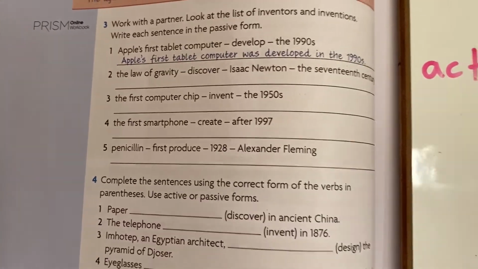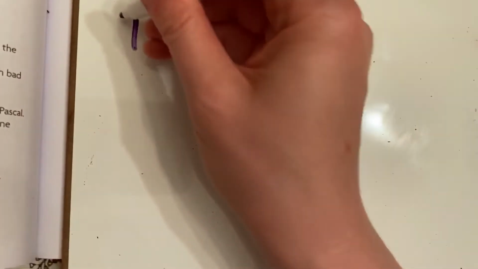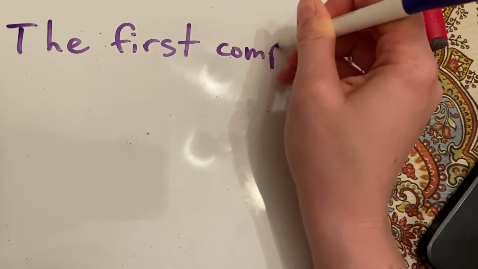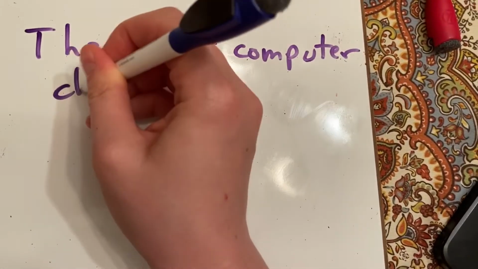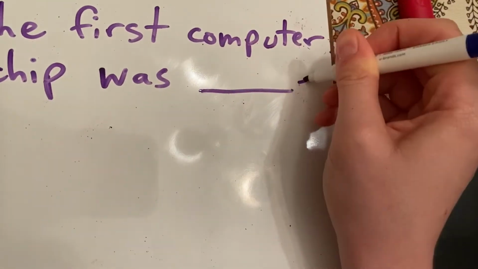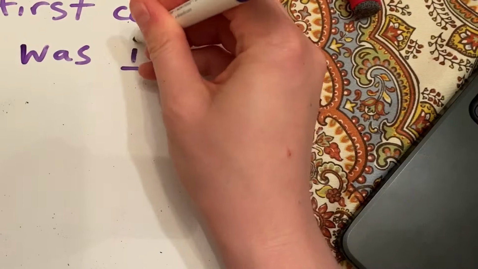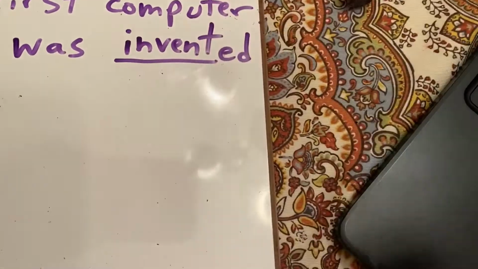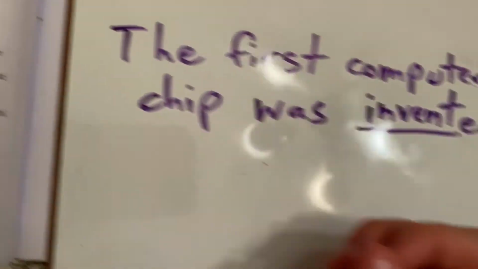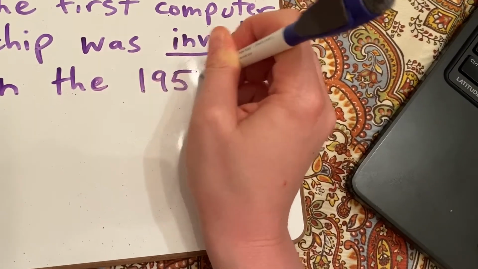Okay, using passive verb form, we know that we want the subject of our sentence to be the first computer chip. The first computer chip, that's our subject. Now we have was blank. What's the verb? Invent. Was invented. And what other information do they give us? The 1950s. The first computer chip was invented in the 1950s.